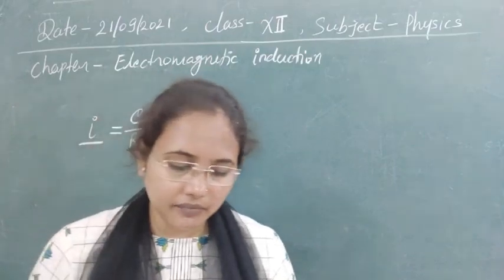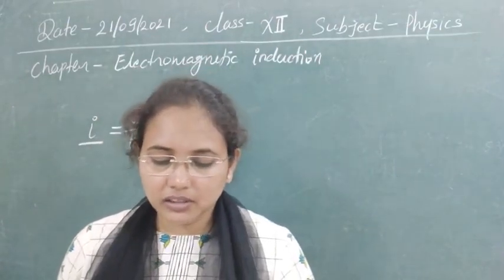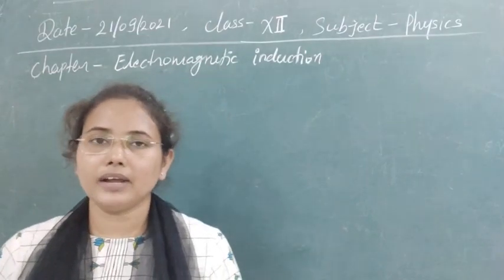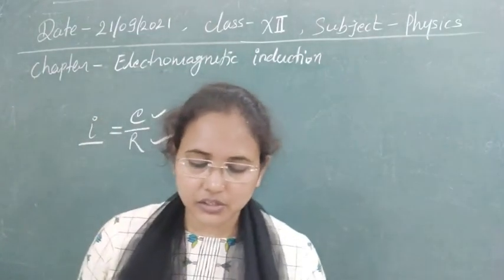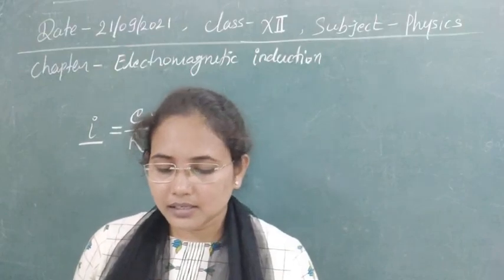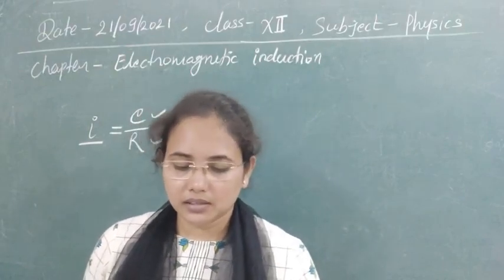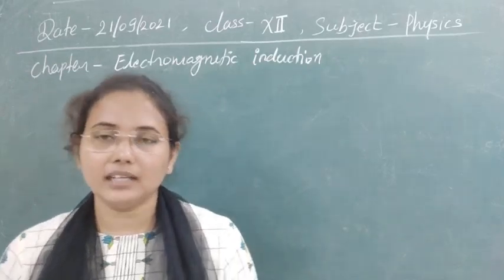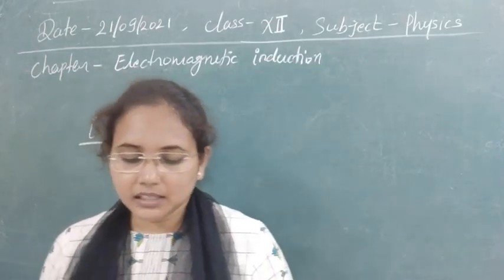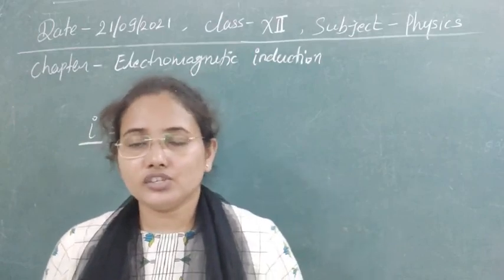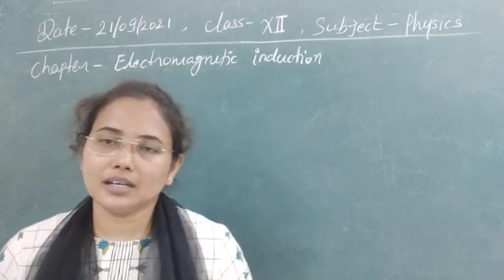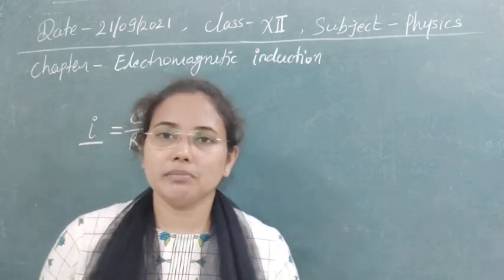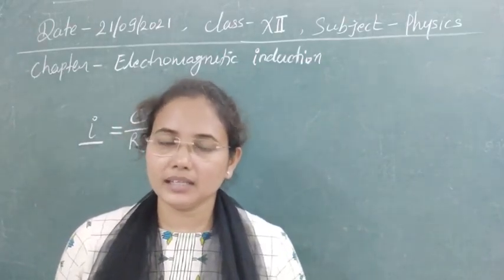So here we have to find out which of the factors the strength of the induced EMF is independent of. A number of factors are given. The first option is the strength of the magnet, second is the number of turns of the coil, third is the resistivity of the wire of the coil, and the fourth is the speed with which the magnet is moved. For the first option, if the strength of the magnet changes, the related flux will change, and definitely the induced EMF will change. So it depends on the magnet's strength.